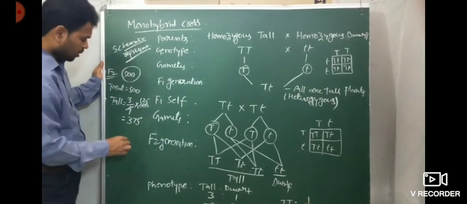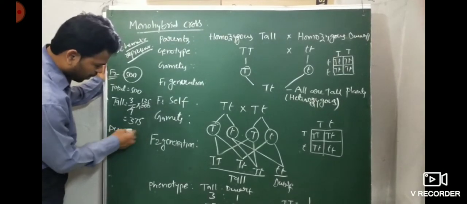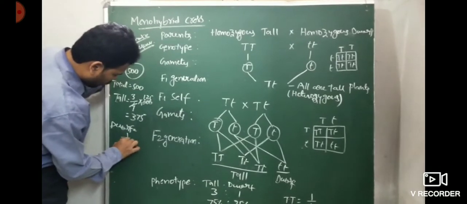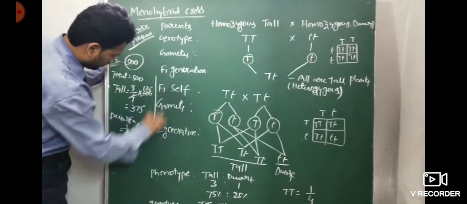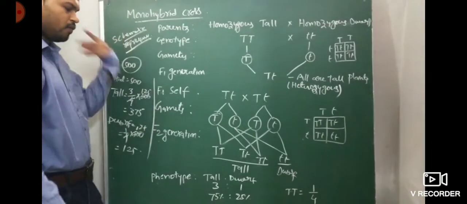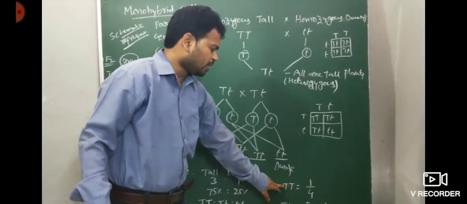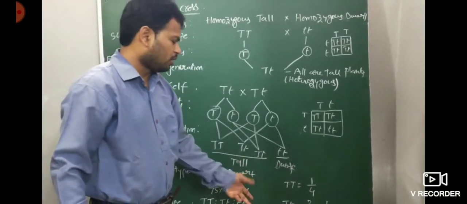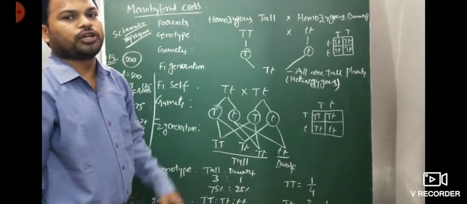Similarly for dwarf. How many dwarf plants? Only one part, so 1/4 into 500. One quarter of 500 is 125. That is the answer: dwarf plants are 125. Sometimes they ask how many homozygous tall: homozygous tall means capital T capital T, 1/4. Sometimes how many heterozygous tall: capital T small t, that is 1/2, so 1/2 into 500. You need to find it like that.